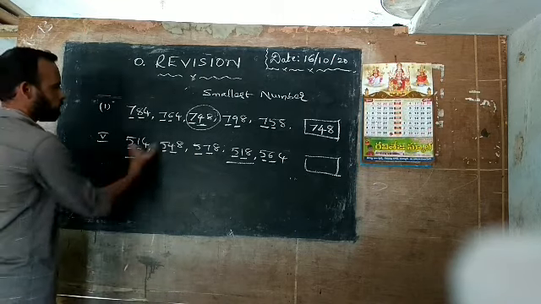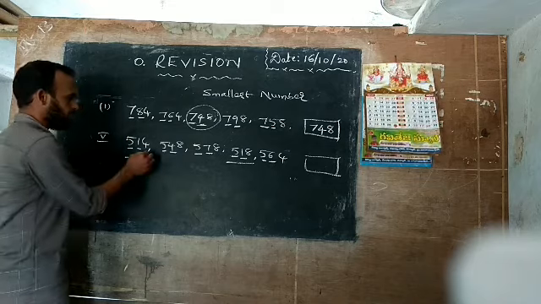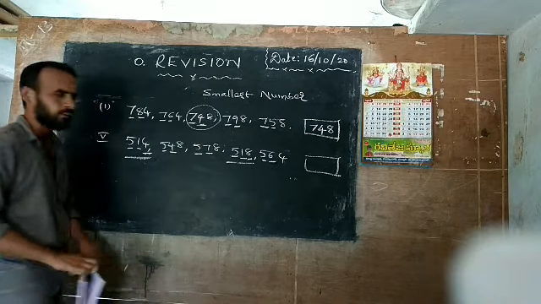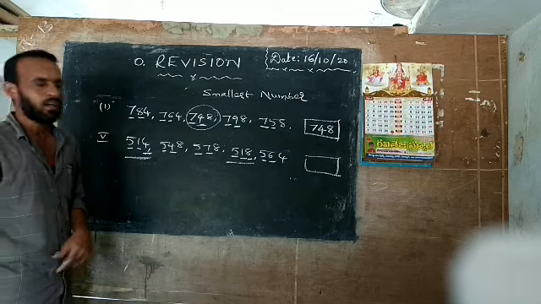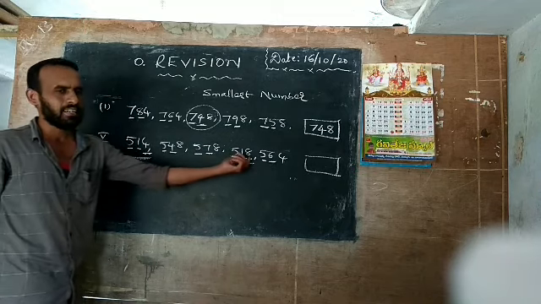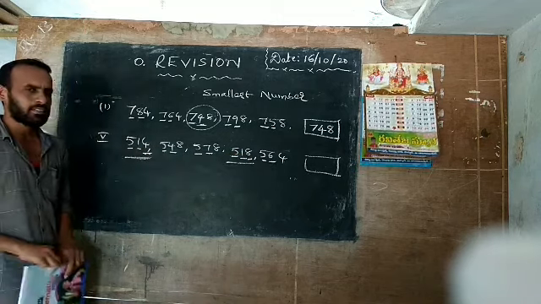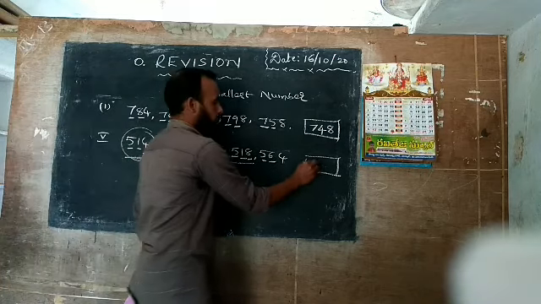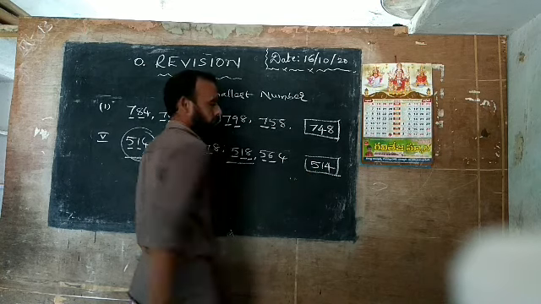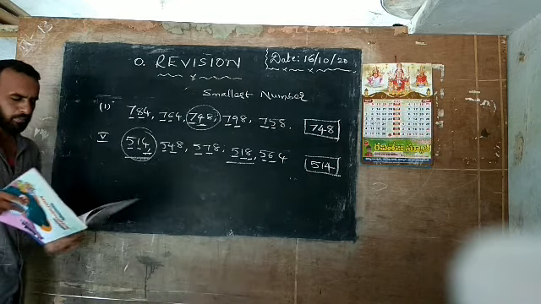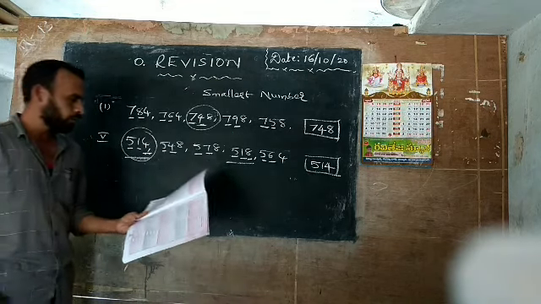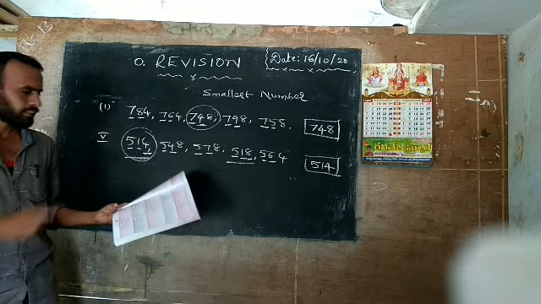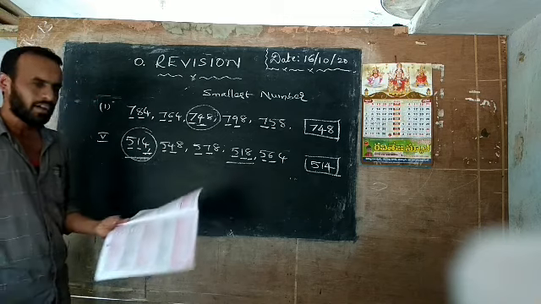Now you focus on these two numbers. Now come to the ones place. Here 4, here 8. Now which is greater, 4 or 8? Here the greater is 8. 4 is smallest. Here which one is the smallest number? 514. Now here write 514 as the smallest number. Okay, understand? Now the remaining problems are very easy. You find out as it is, like this, and then solve the answers.